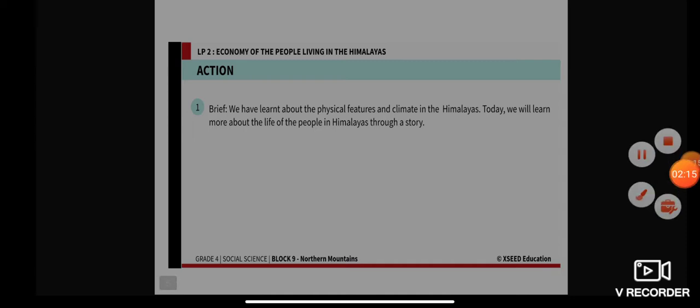Now let me ask you a simple question. We have learned about the physical features and the climate in the Himalayas in our last class. So today we will learn more about the life of the people in the Himalayas through a story. We'll read a story and learn about the life of the people in the Himalayas.